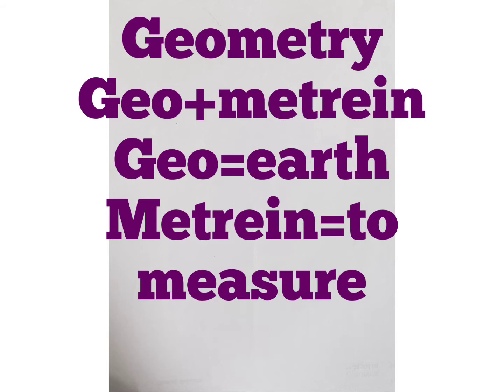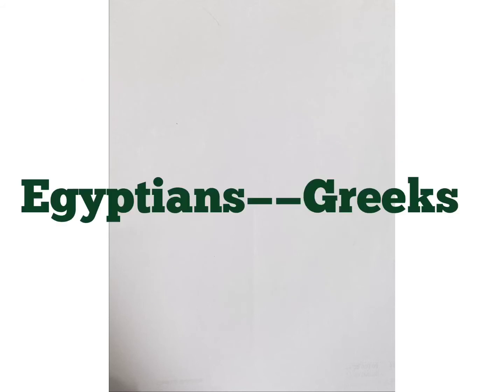Now why has the need of measuring land arisen? Let us see. It is believed that the knowledge of geometry was passed to the Greeks from the Egyptians. And how did these Egyptians get the knowledge of geometry? It is believed that in ancient Egypt, every year the river Nile used to flood, and the water of the river used to go to the areas of the people residing near the river.